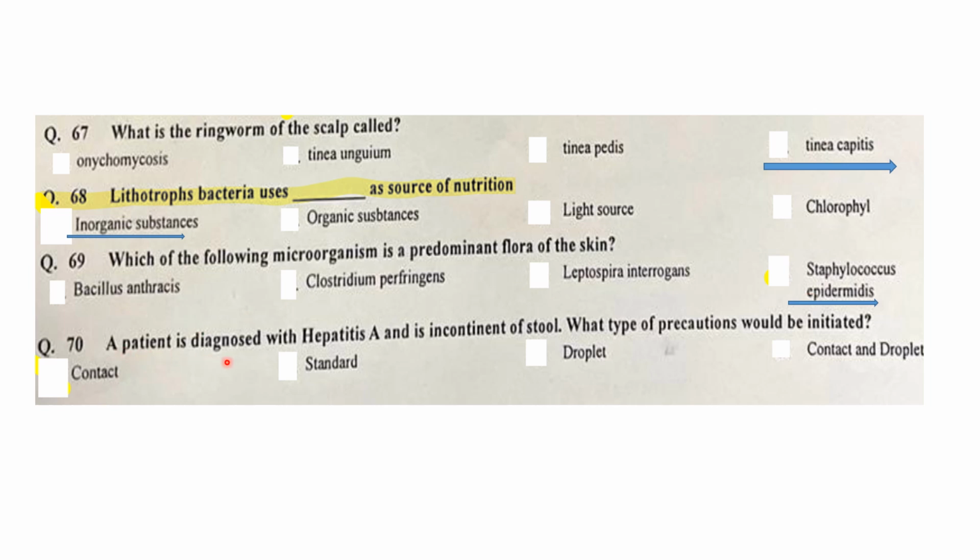A patient is diagnosed with hepatitis A and is incontinent of stool. What type of precautions would be initiated? So contact precautionary measures should be taken in this case. So these are the 70 questions asked in the previous paper. Mainly in this paper we have identified that the main portion is discussed from immunology and the control of microorganisms in the chain of infection.